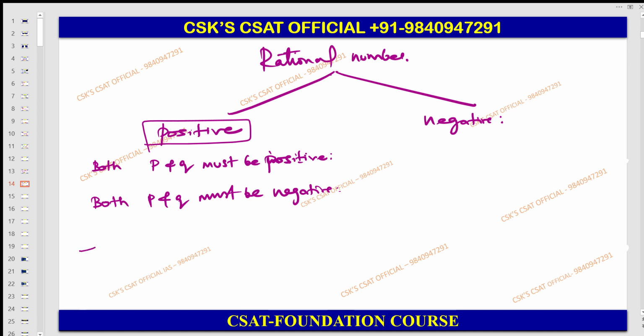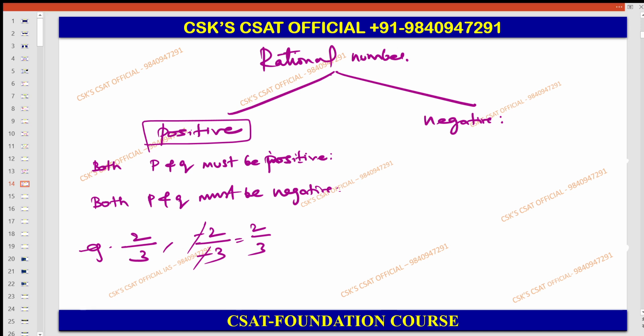For example, 2 by 3, or minus 2 by minus 3. So therefore you will be getting your 2 by 3. So that is a positive rational number. Which means that the numerator and the denominator both must be positive, or else both numerator and denominator must be negative. Then you will be getting a positive rational number.